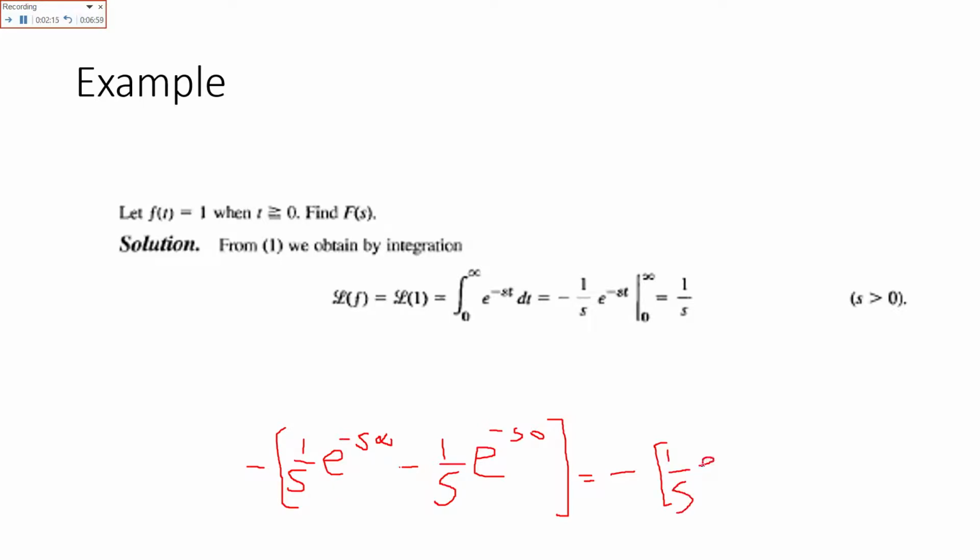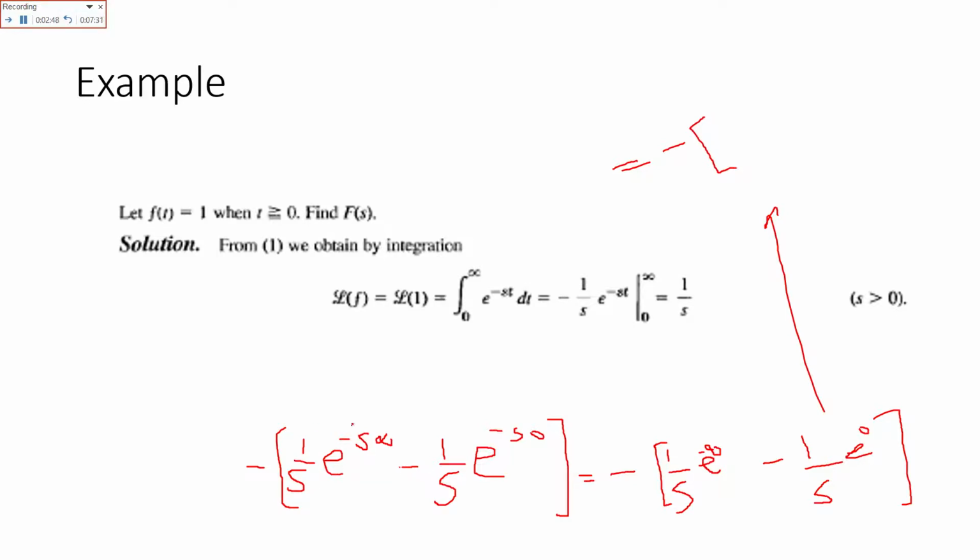e raised to power something multiplied by infinity is also infinity. So it is infinity with negative sign, minus 1 over s e raised to power 0. So now e raised to power minus infinity is 0.